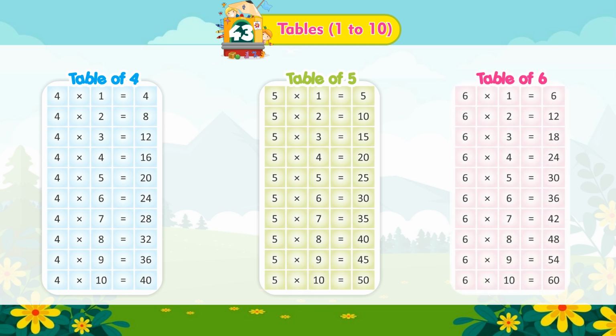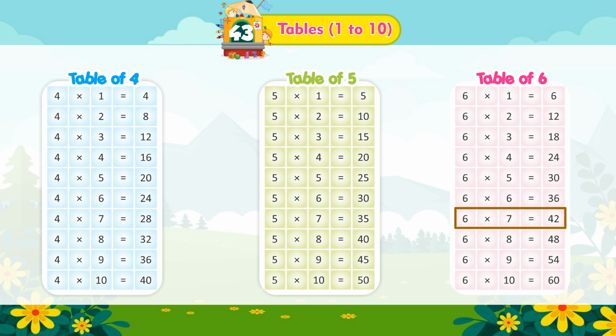Table of 6. 6 multiplied by 1 is equal to 6. 6 multiplied by 2 is equal to 12. 6 multiplied by 3 is equal to 18. 6 multiplied by 4 is equal to 24. 6 multiplied by 5 is equal to 30. 6 multiplied by 6 is equal to 36.